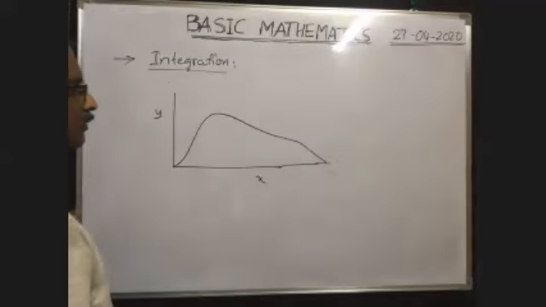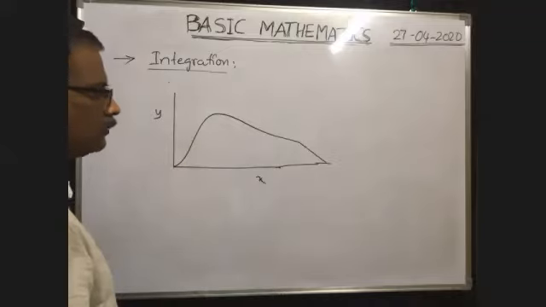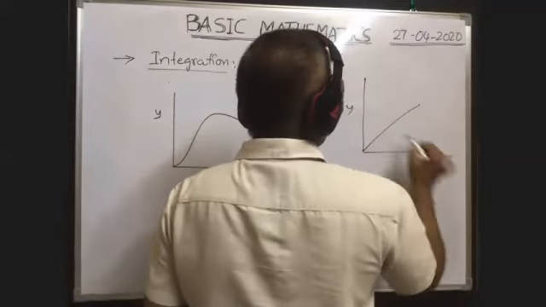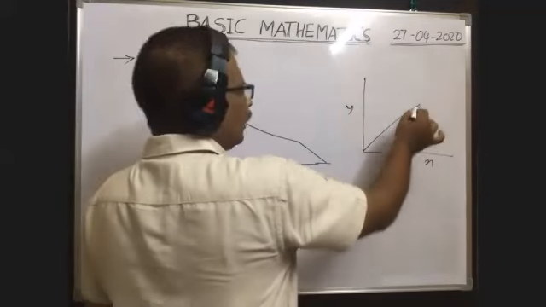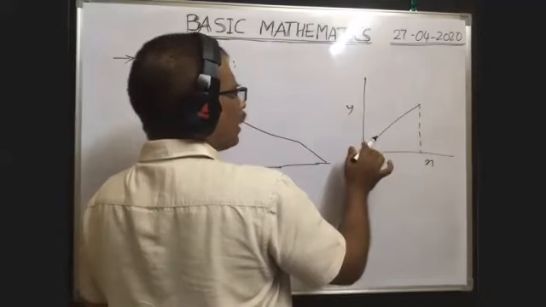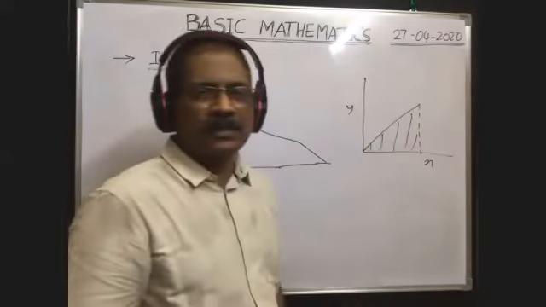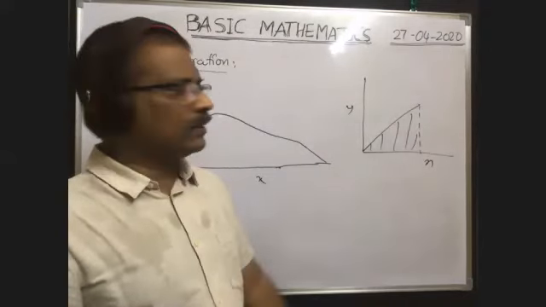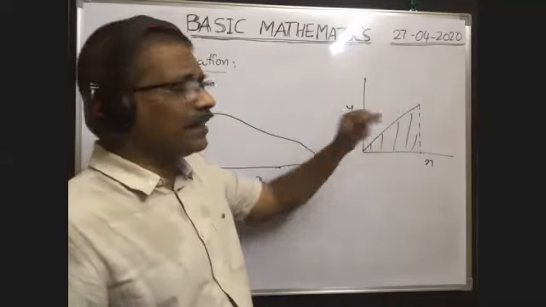Y value varies with x according to the graph like this. Suppose it is a straight line, given like this, y value varies with x like this, then what is the area under this graph? From this end you draw a vertical line, already one end is at the origin. So what is the area under the graph? The shaded part is the area under this graph. Area under this graph is equal to the area of the shaded part.